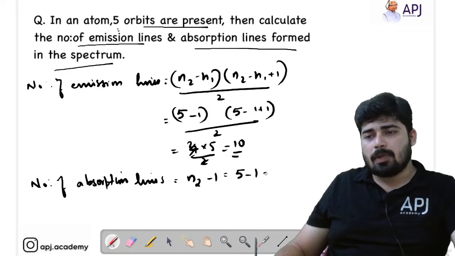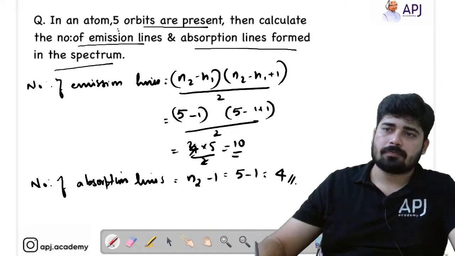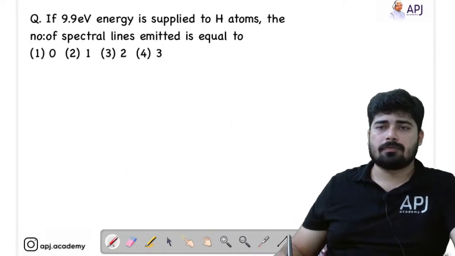So, 5 minus 1 is equal to 4. So, the number of absorption lines is equal to 4. Now, let's move on to the next question.